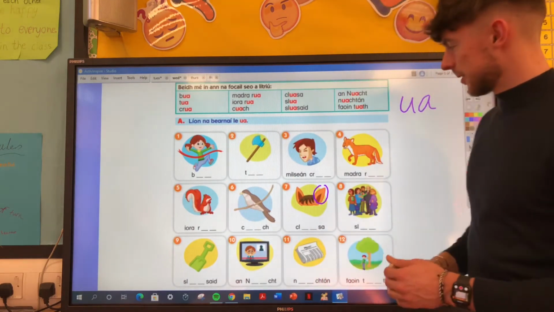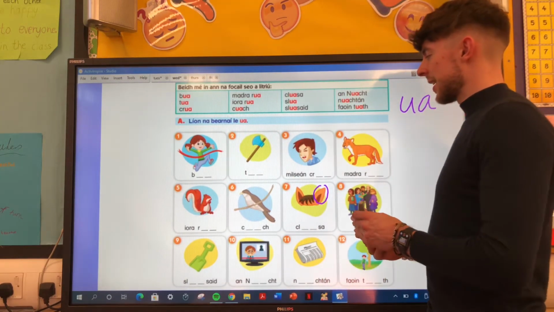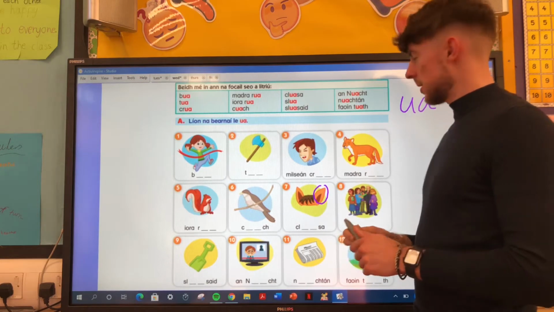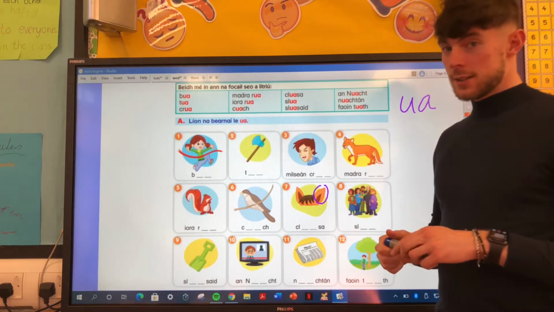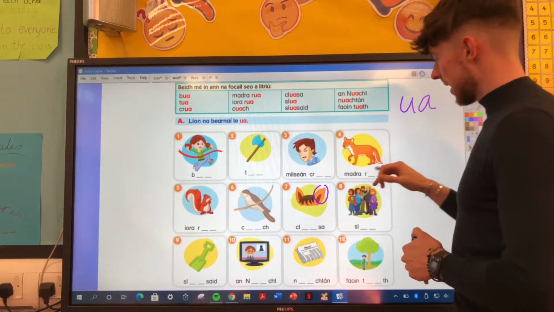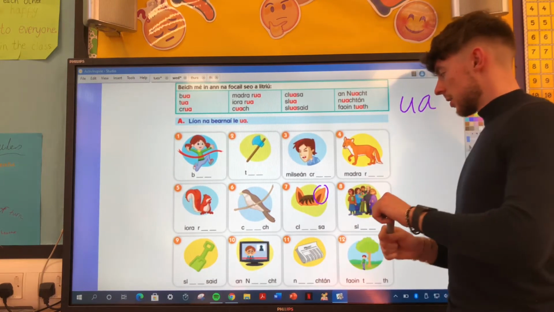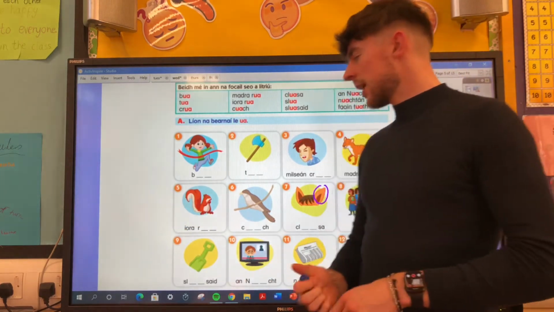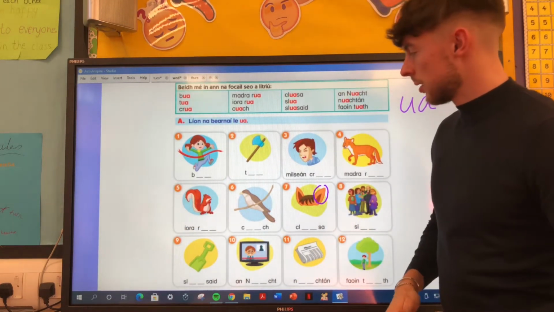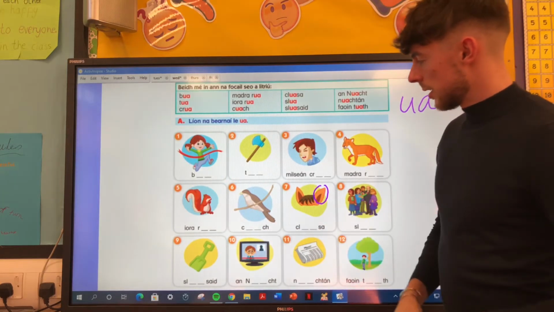Bua is win. Tua is an axe. Milshan crua is like a chewy sweet. Madra rua is not a red dog, it is a fox, alright? So Madra rua is a fox. Ura rua is a red squirrel. Kuok is a pigeon.